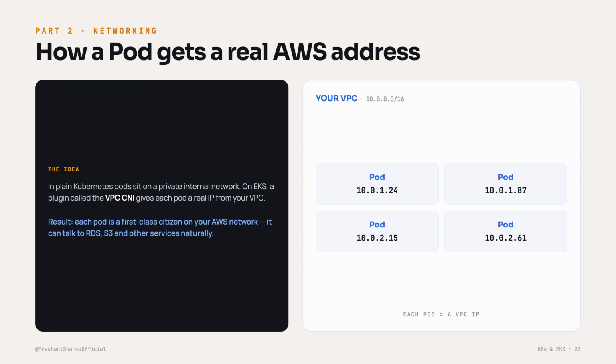So in the diagram, you can see that each pod gets an address like 10.0.something, straight out of your network's range. That sounds like a small detail, but it is a big deal. It means each pod is a first-class citizen on your AWS network. It can talk directly and naturally to your database in RDS, to S3, to other AWS services. So no awkward translation layers, no gymnastics. Your pods and your AWS services are all on the same network, speaking the same language.